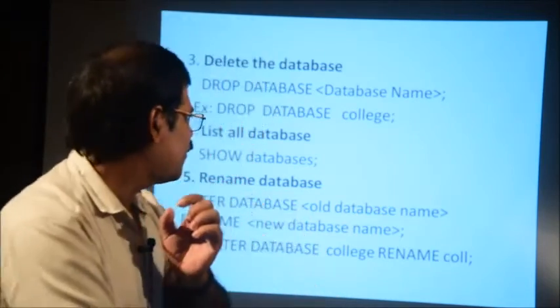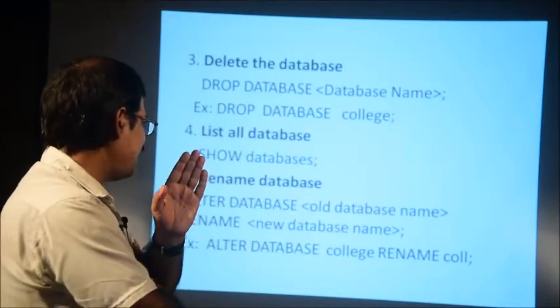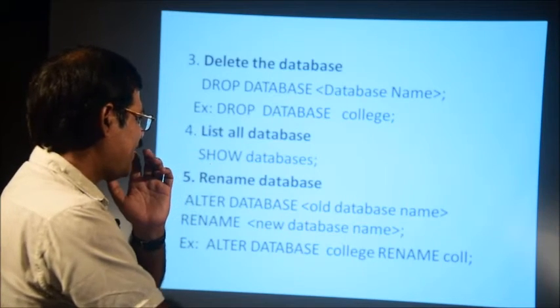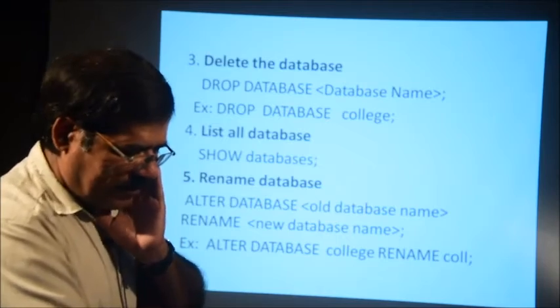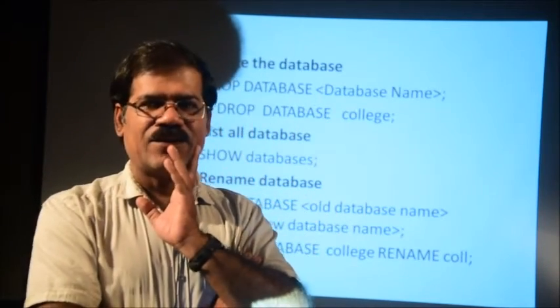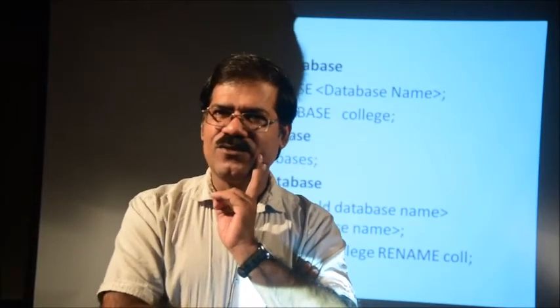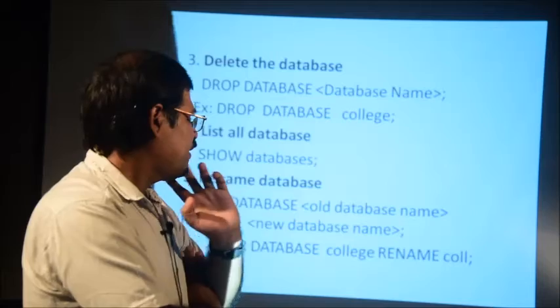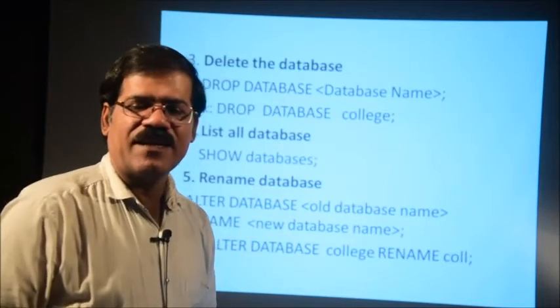So you write the old name, then rename, rename to a new name. The new name is COLL. So now your database name is COLL. Initially it was college, now it has changed to COLL, your new name. So, these are the operations you perform on a database.